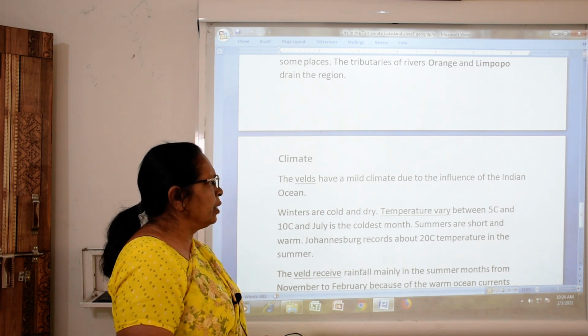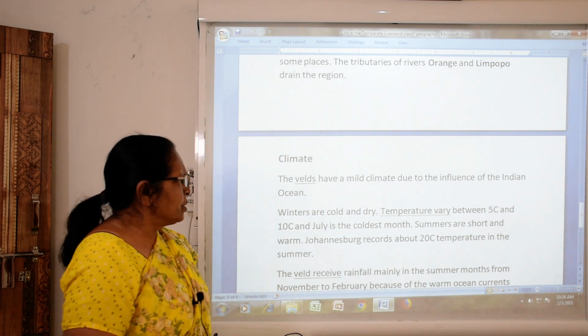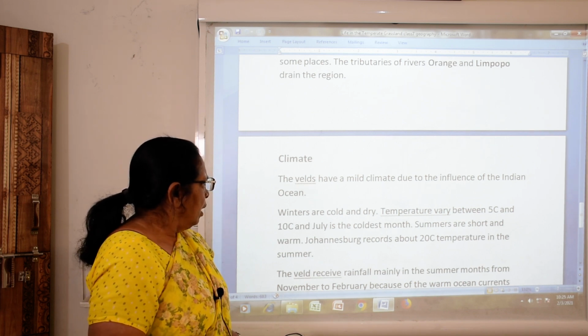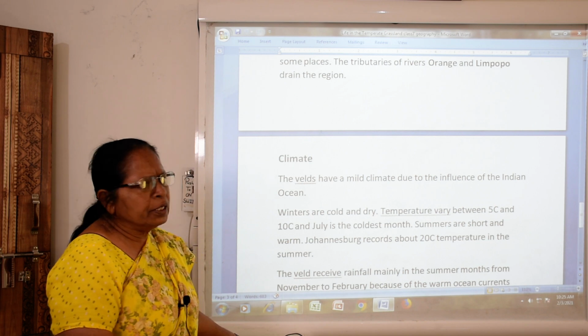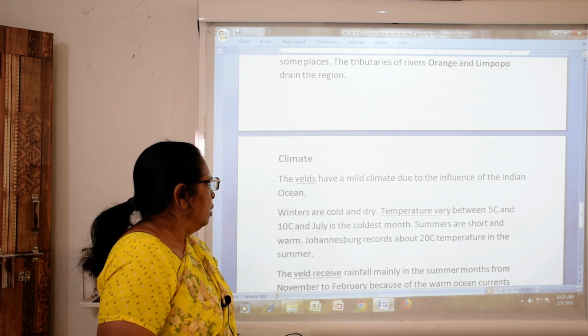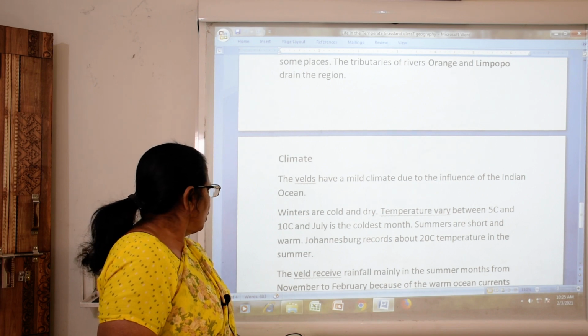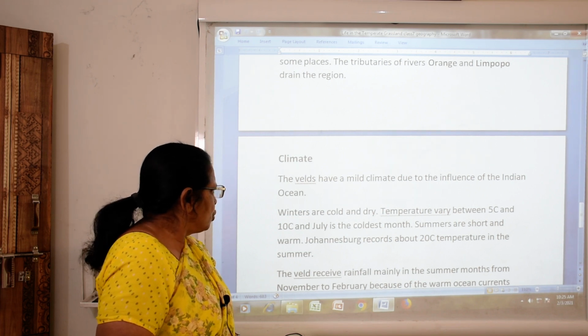Temperature varies between 5 degrees centigrade and 10 degrees centigrade. July is the coldest month. Summers are short and warm.